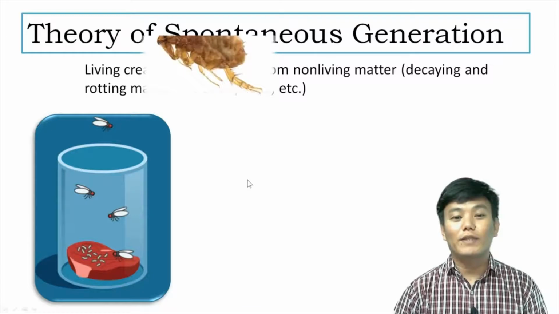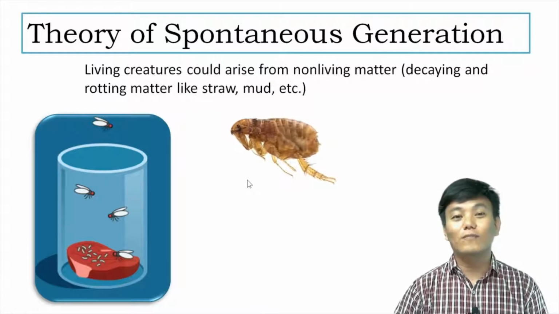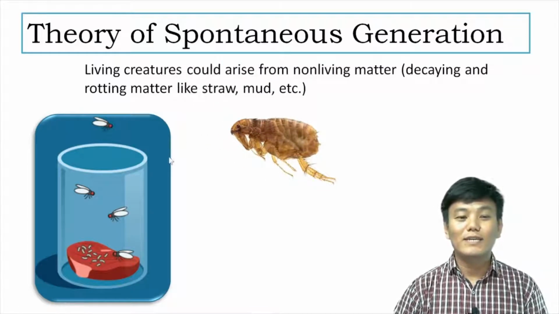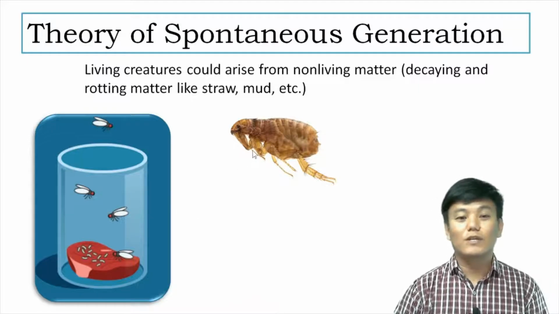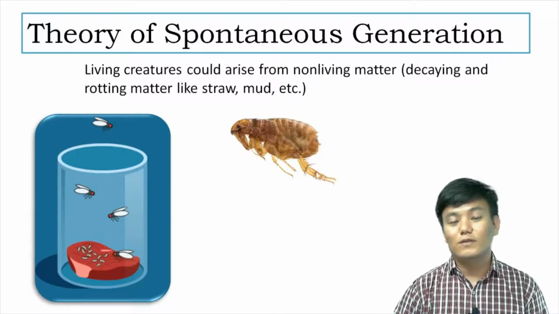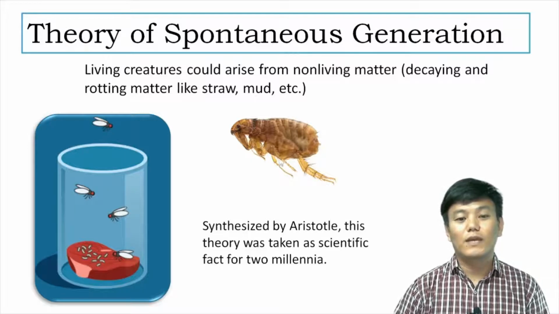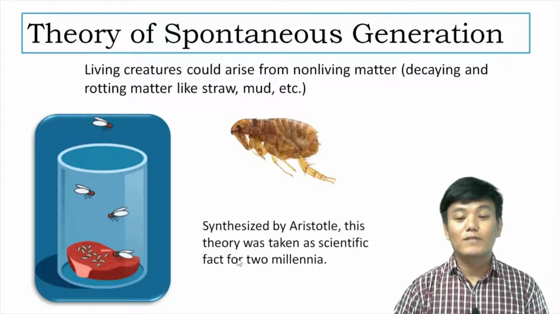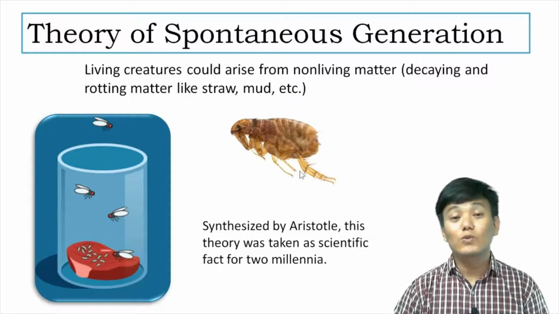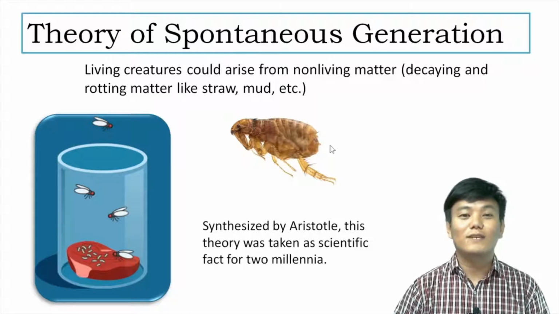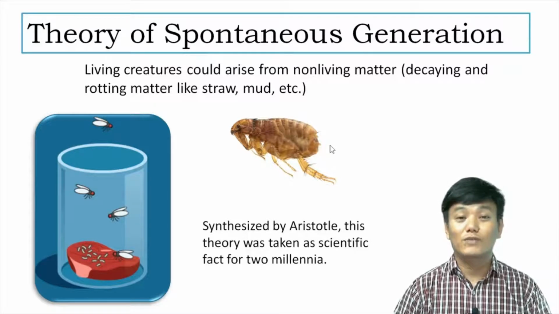They also thought that fleas originated from dust. So taking these as examples, since people thought that maggots came from rotting flesh and fleas came from dust, Aristotle synthesized the idea of a theory of spontaneous generation. And since its synthesis, the theory was taken as a scientific fact for about 2000 years. For 2 millennia, the theory of spontaneous generation was considered a scientific fact, and it went unchallenged for about 2000 years.